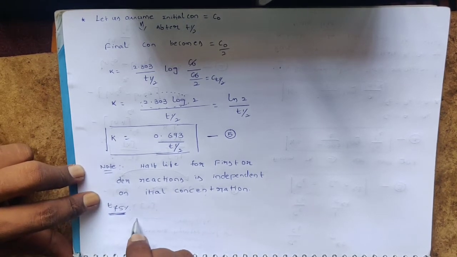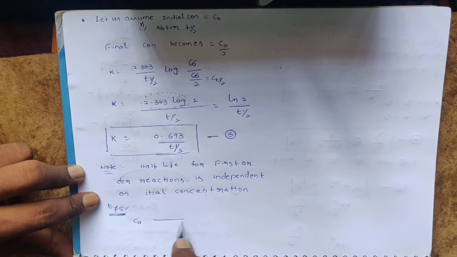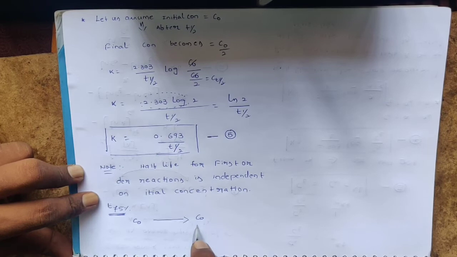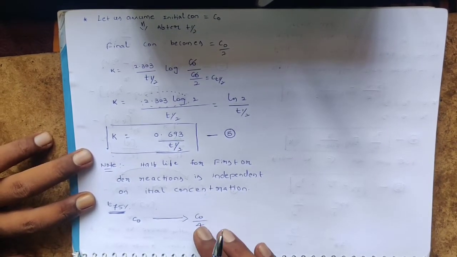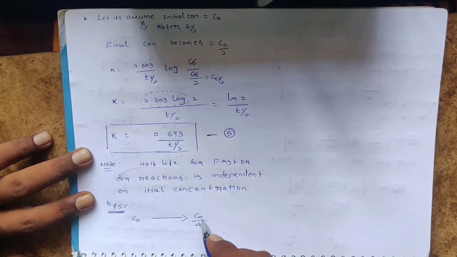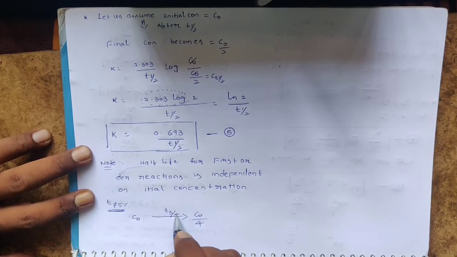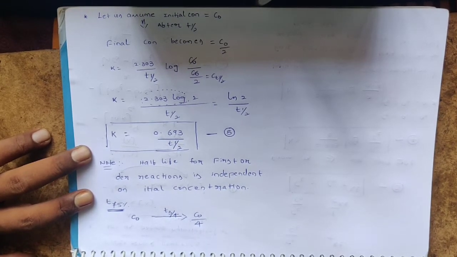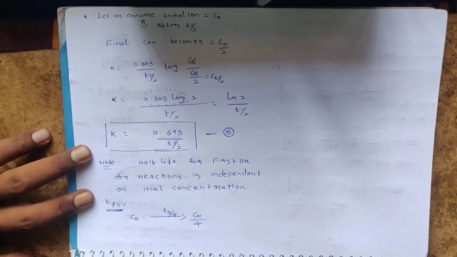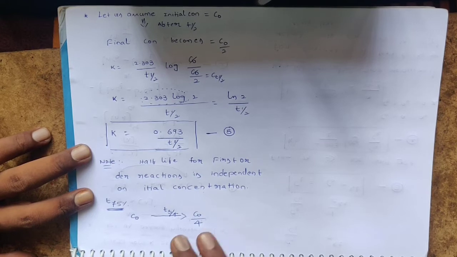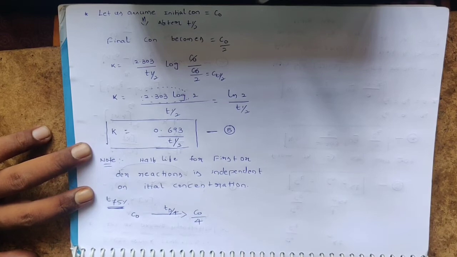If you assume initial concentration as C0, to become C0 by 4 means 3 C0 by 4 gets converted into product. Only C0 by 4 is left. This is nothing but T 75%, that is T3 by 4. As we took in percentage, assume C0 as 100 and final concentration as 25 because 75% gets converted into product.